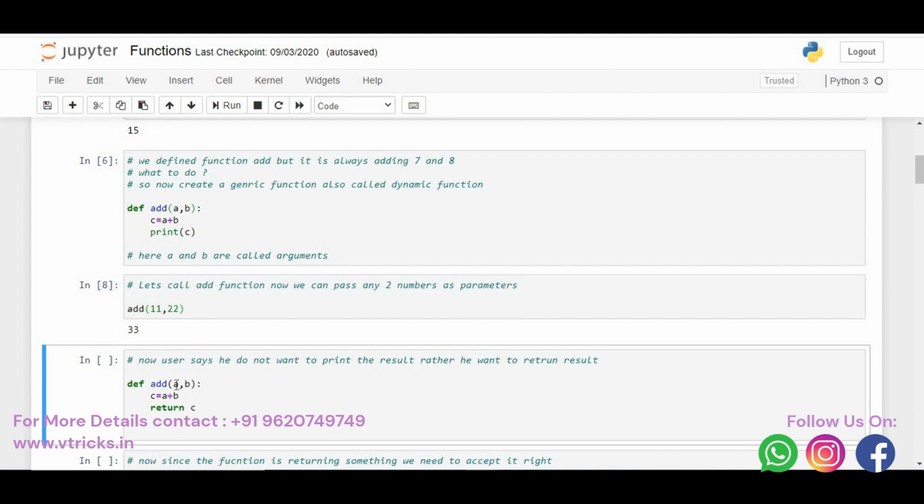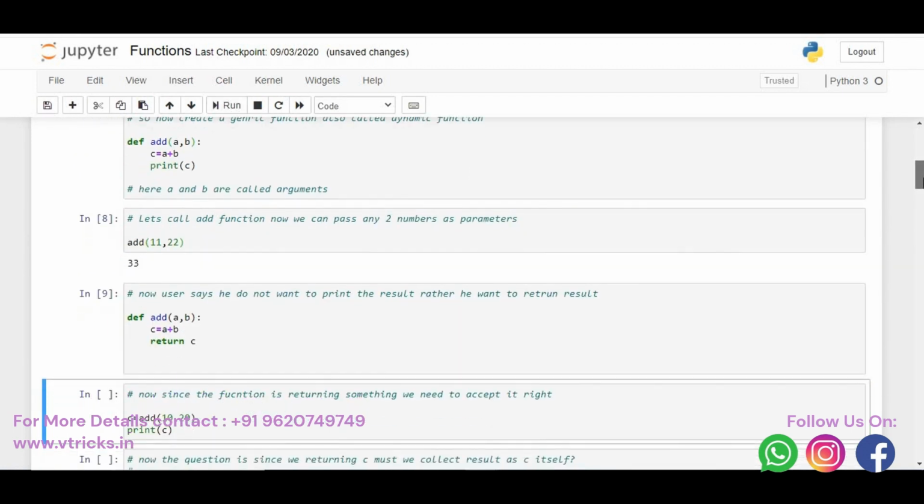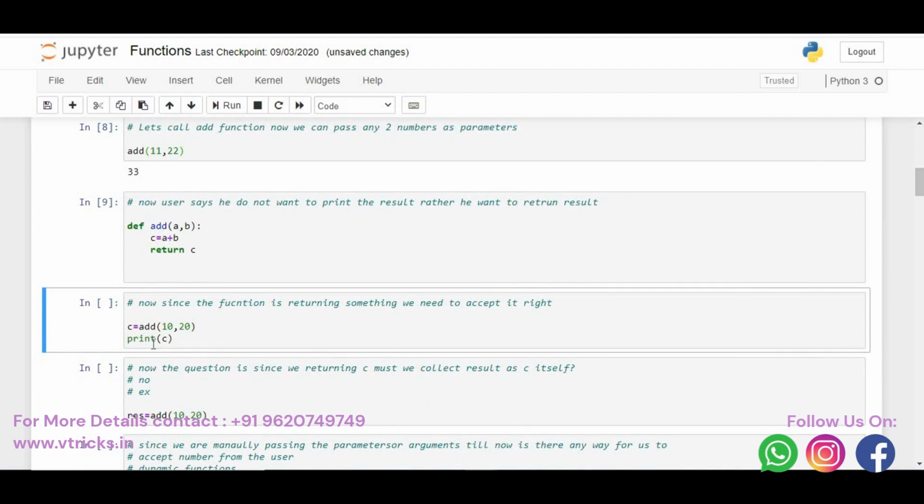When you are passing arguments, add is accepting them, right? Similarly, when you are returning a value, someone must accept it. Who must accept this? The person who is calling this add function must accept the result. We will see how this happens. I'm just redefining the function add. Now I am saying add of 10 comma 20 and I'm putting the result in c, which is c is equal to add of 10 comma 20, and I say print c.